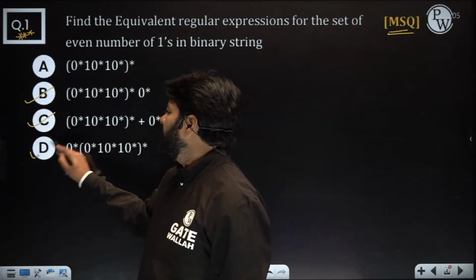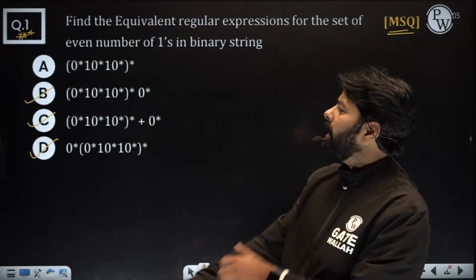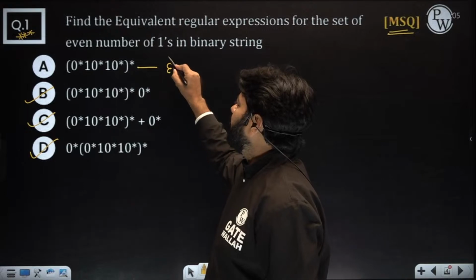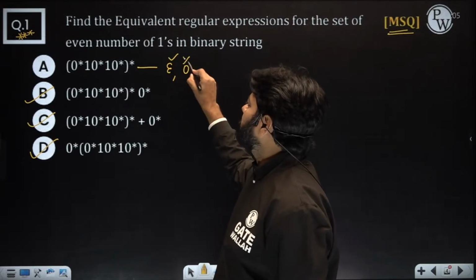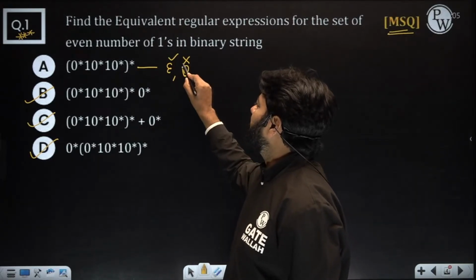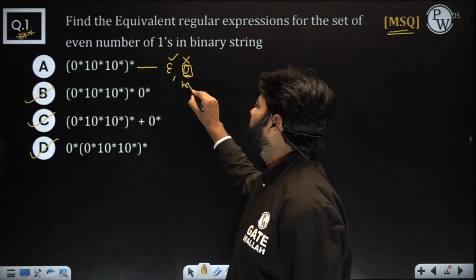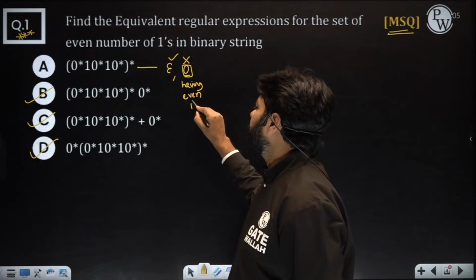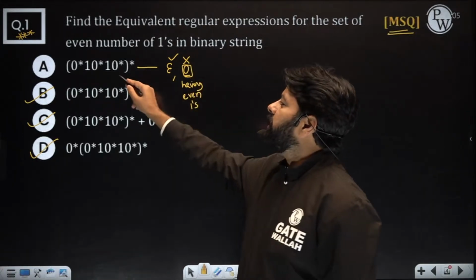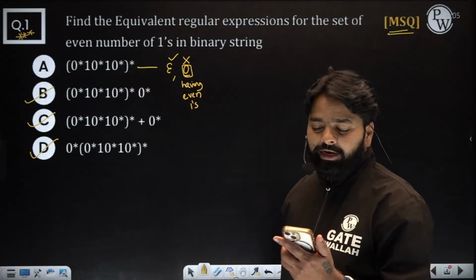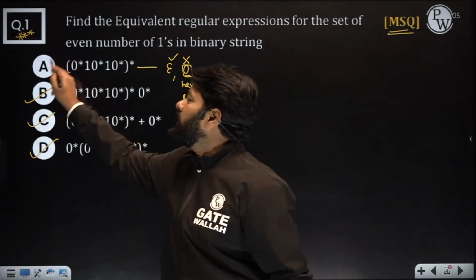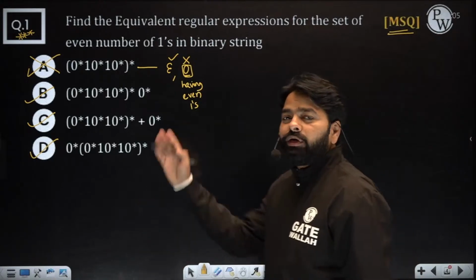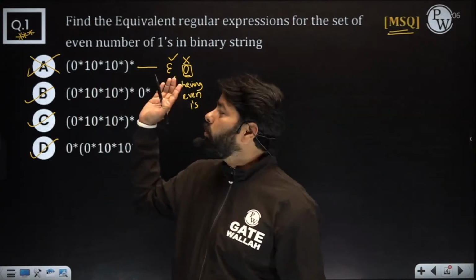B, C, D. Why not option A? Here epsilon generates, but single zero is not generating. This zero is having even number of ones, that means 0 ones, having even ones. But you're not able to generate here single zero, right? So A is absolutely wrong option because it cannot be a right expression even though it generates even number of ones. Then what is the mistake?